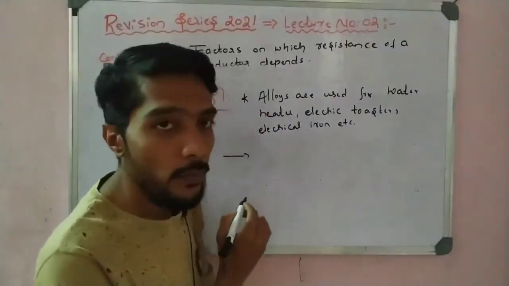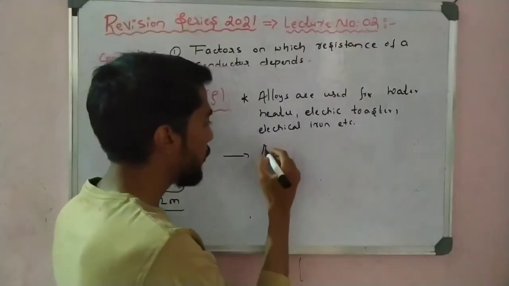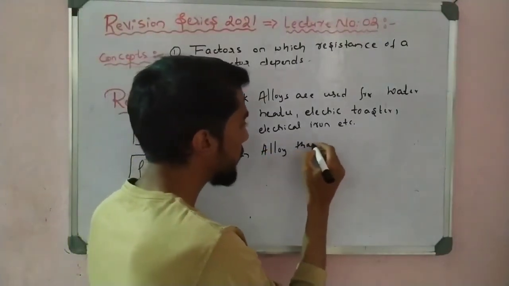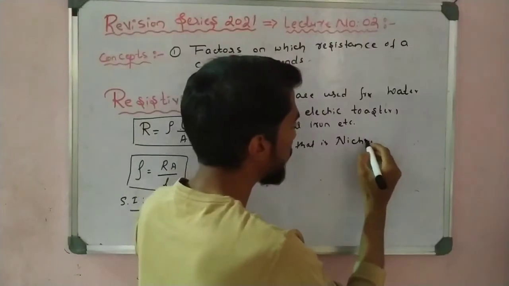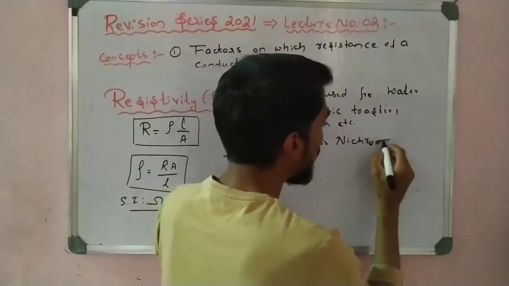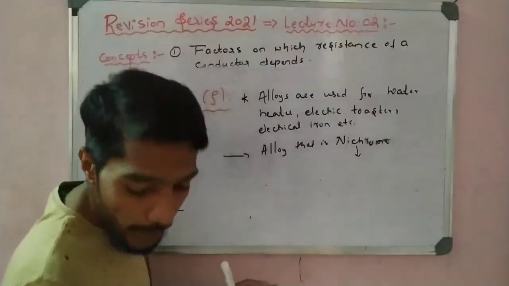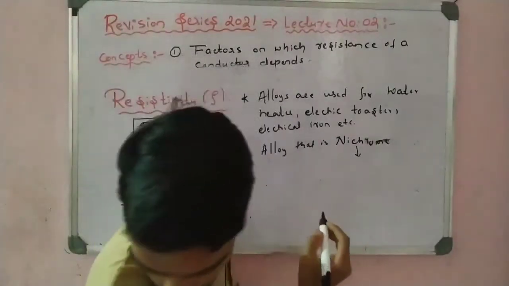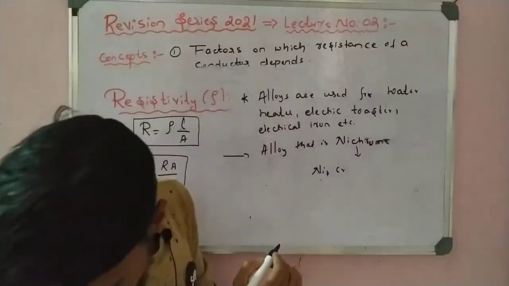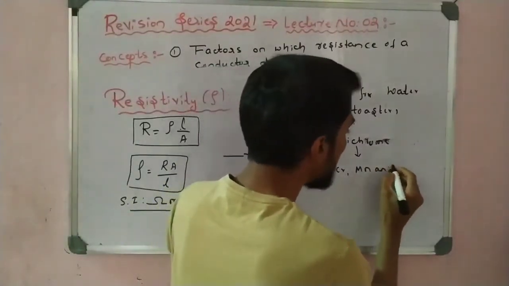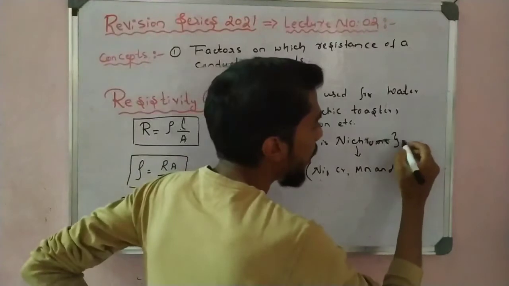When we compare an alloy and its constituent metals, for example the alloy nichrome given in the book, nichrome is an alloy made up of nickel, chromium, manganese, and iron.